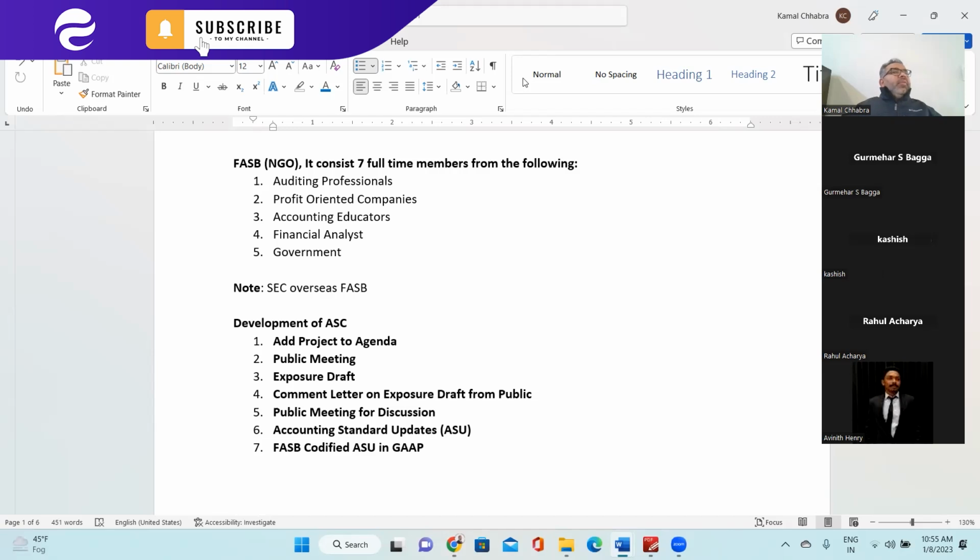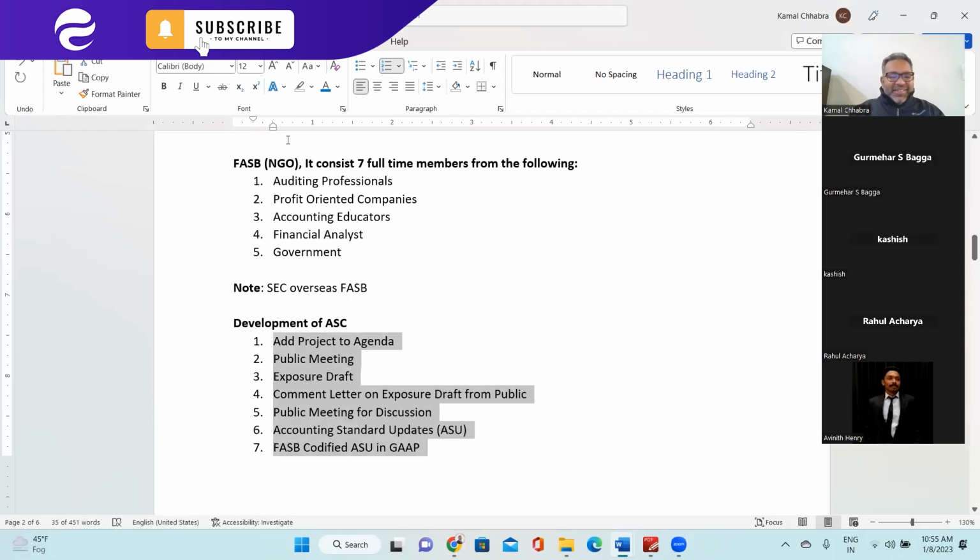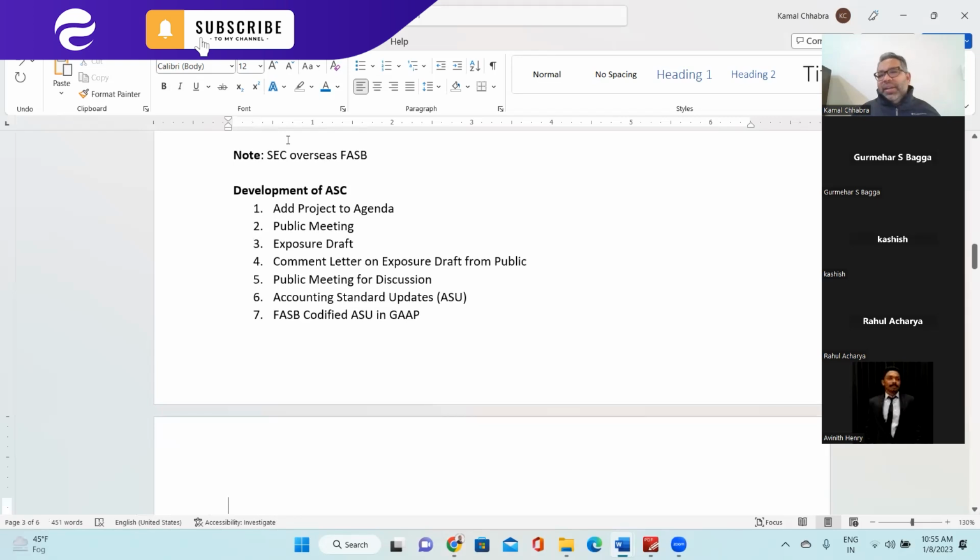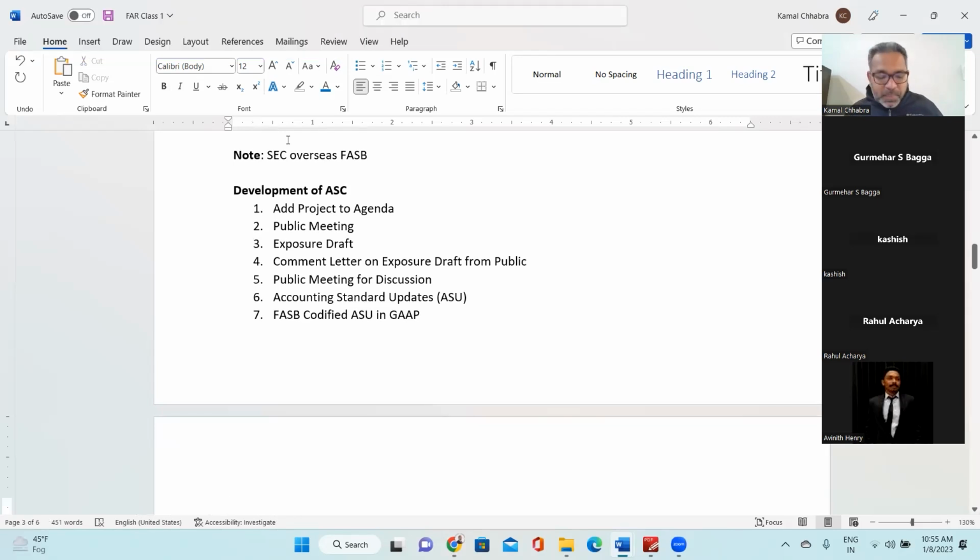Right? Now coming to the next topic, how ASCs are developed. What is ASC? Accounting Standard Codification. So in India, what do we call it? Ind AS. Yes, no? Are you guys with me? Yes. In India, it's accounting standards. In the US, it is called ASC, Accounting Standard Codification. How is the accounting standard codification actually done?